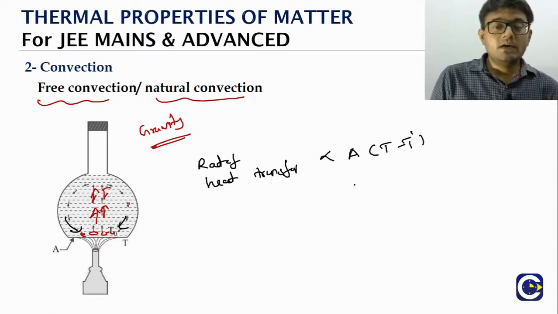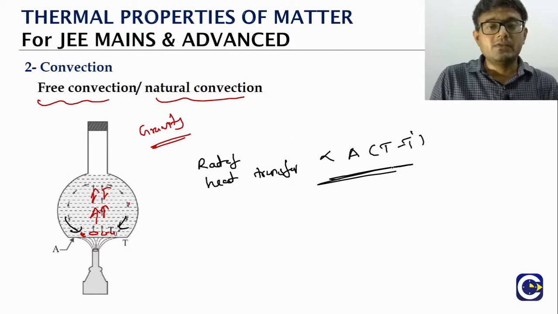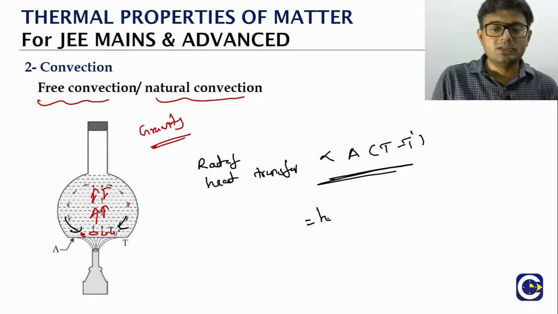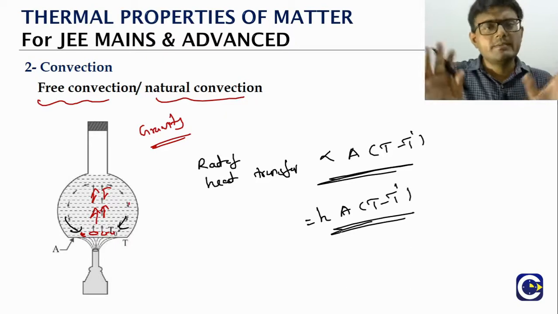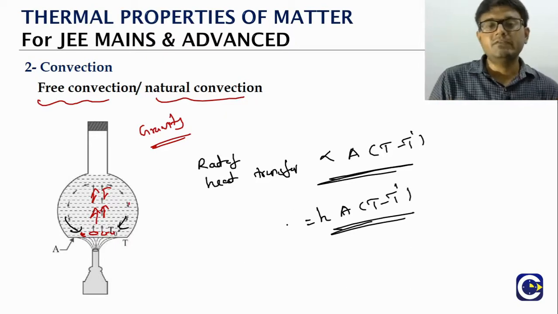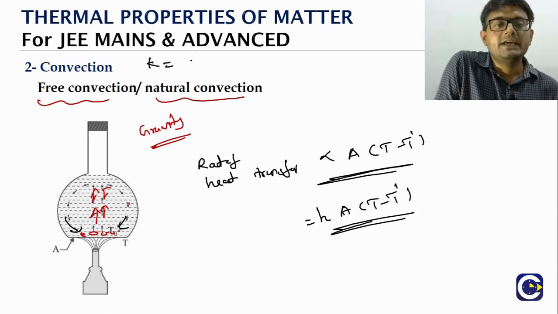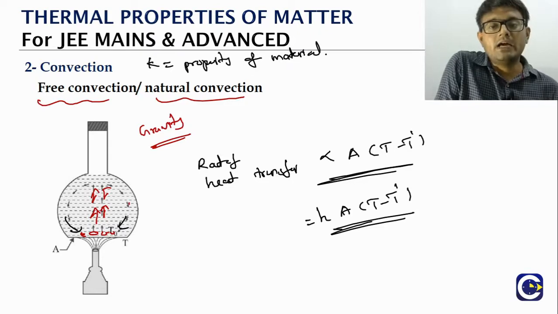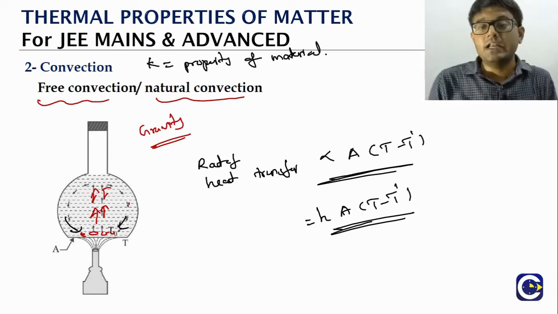Okay, now we can always make this into an equation. So here the constant that is used will be a little bit different. Remember, in case of conduction, we used thermal conductivity K, which we said is a property of the material, like iron will have a value of K, copper will have a value of K, like that.